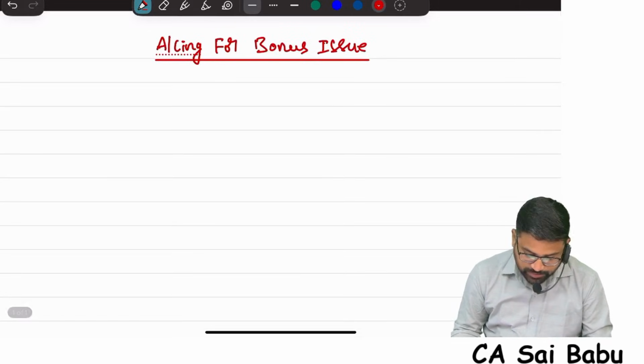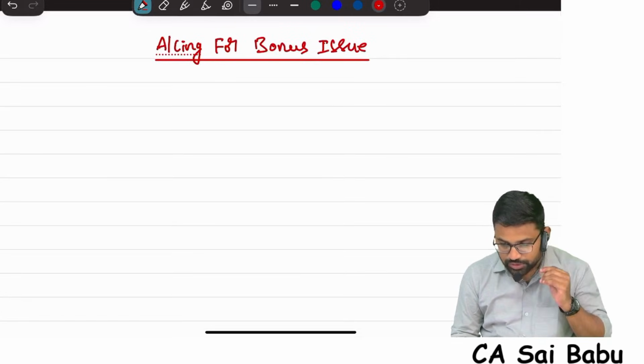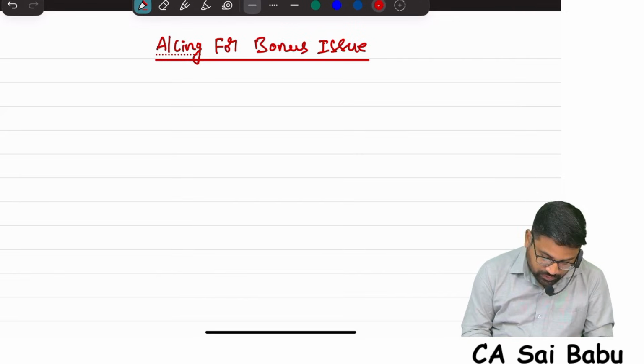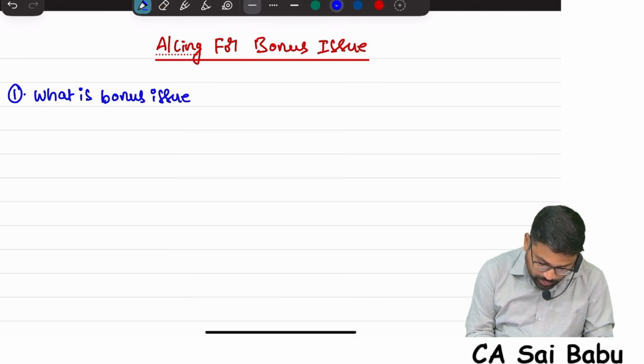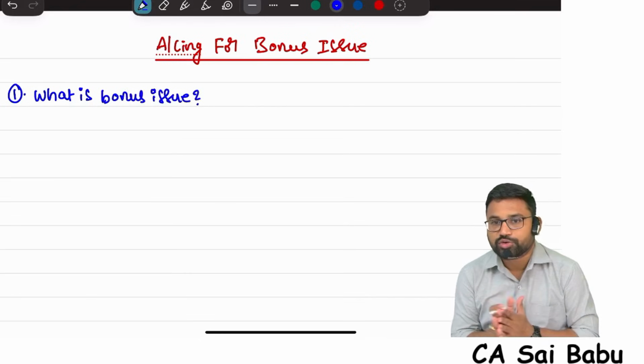In this chapter, first we'll try to understand what is bonus shares, or what is bonus issue. You can say bonus issue or bonus shares. We need to understand first.